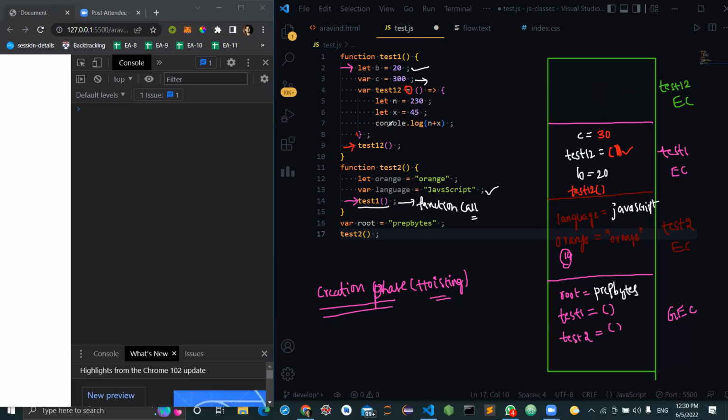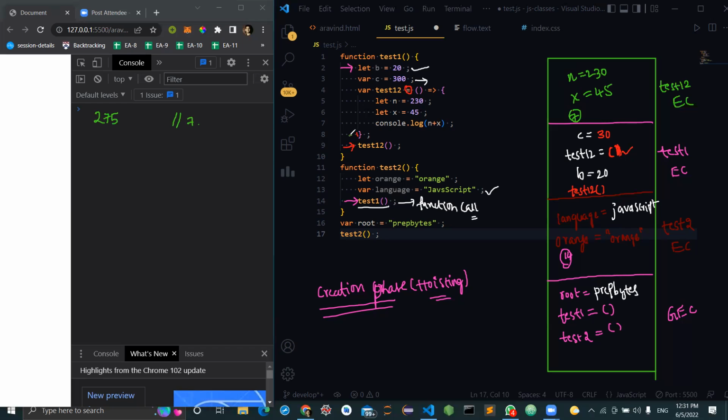Now, is there anything to be hoisted within this? No, nothing. So in the creation phase there is nothing hoisting, and n will be created with a value of 230. And at line number 6, x will be created with a value of 45. Right. And at line 7, what happens? n plus x will be logged. That means 230 plus 275 will be logged at which line? Line number 7, the 7th line.